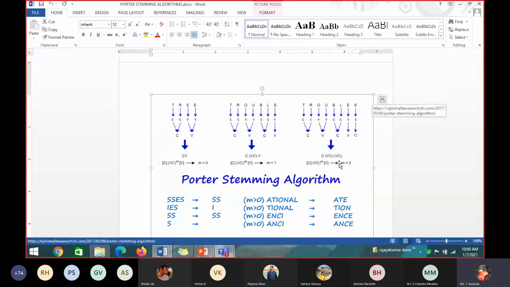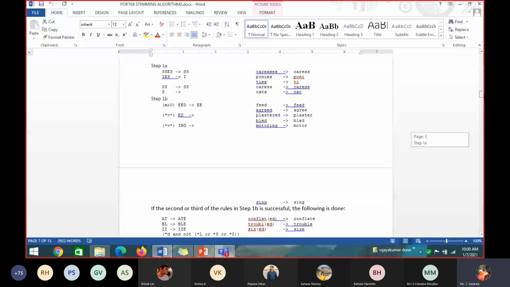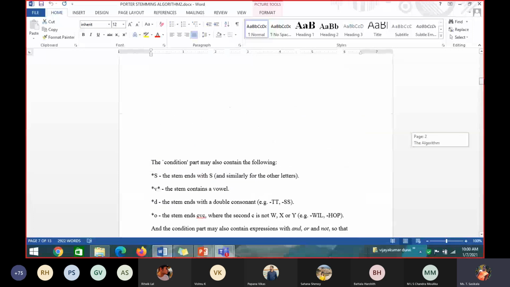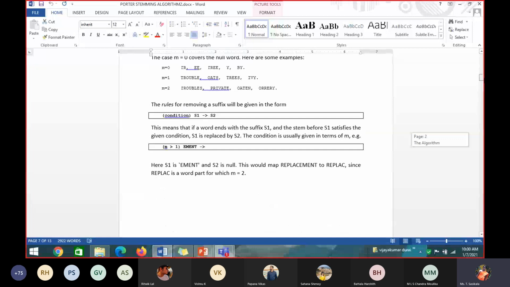So generally, each and every letter in a word is represented by a vowel or a consonant, and they find the VC combinations. The number of times VC is repeated in a word gives the M value. Using that M value, they use it in the algorithm. After calculating the M value, they write a condition using that M value. See, M is equal to 0.